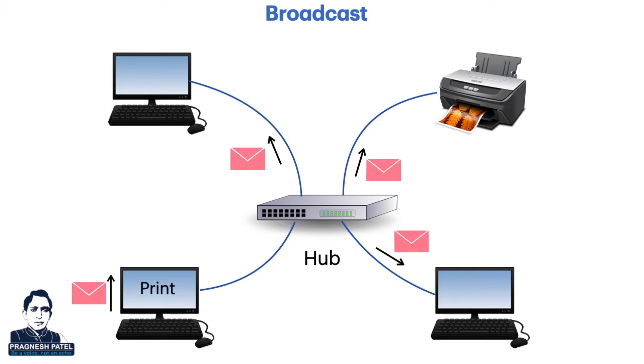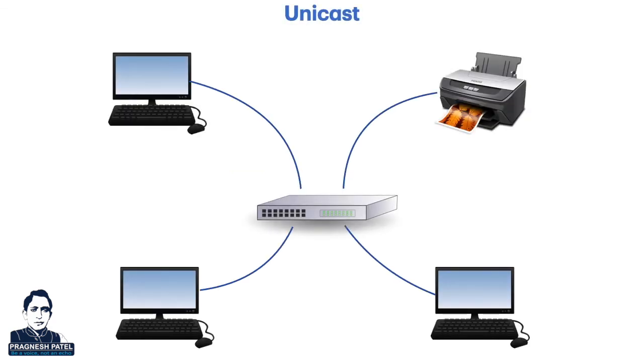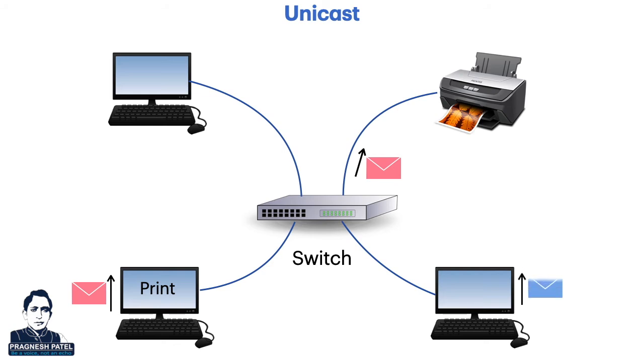If the central device is a hub, the file is sent to all connected computers. However, only the printer accepts it. On the other hand, if the central device is a switch, the file is sent to the printer only. That means it unicasts the frame. Moreover, when a computer is busy sending a file to the printer, other computers can also communicate with each other without affecting the computer-printer link. So, switch connection allows simultaneous communications.